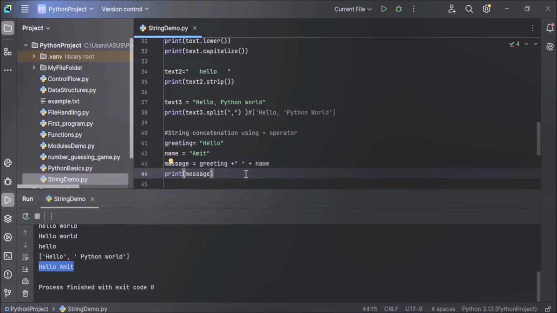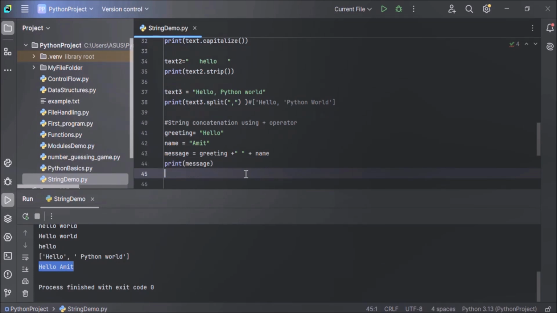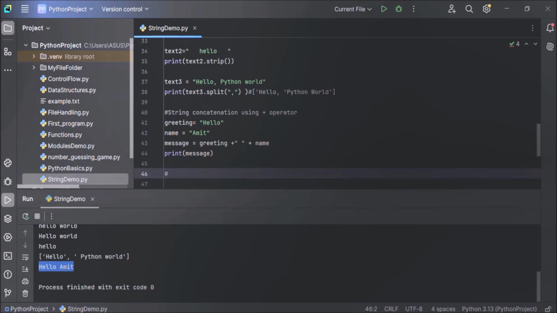Now next one is repetition. How to repeat a string multiple times? Easily you can do this in Python. It's very easy. You just have to use the asterisk operator. That is also a mathematical operator which we use for multiplication. The same operator we use for repeating a string. For repetition, we have to use the asterisk operator. This is a multiplication operator. Using the same multiplication operator, we can repeat a string.